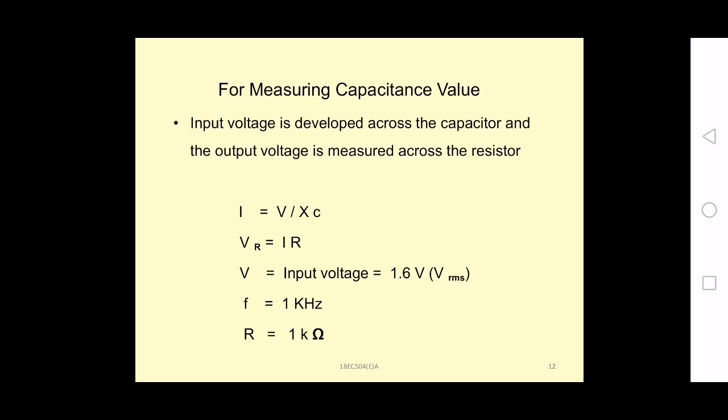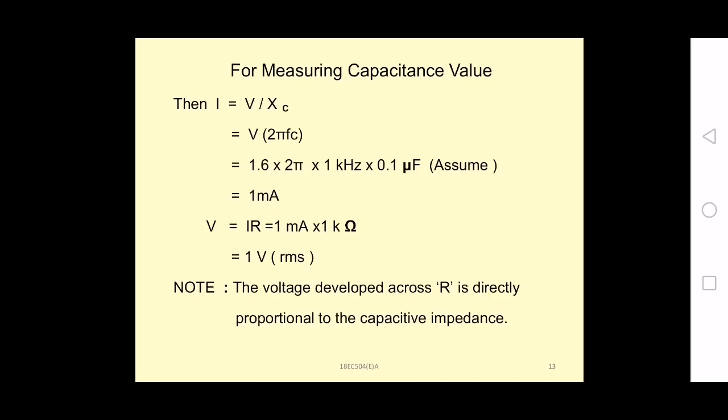As per Ohm's law, the voltage across the resistor, that is across the output, VR will be equal to I into R. So your input voltage is 1.6 volts RMS, F equal to 1 kilohertz, R equal to 1 kilo ohm. Substitute these values. I equal to V by XC, where XC equal to 1 by 2 pi FC, so that comes to the numerator again.